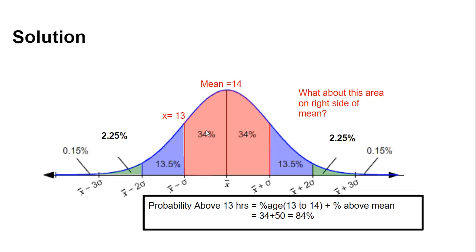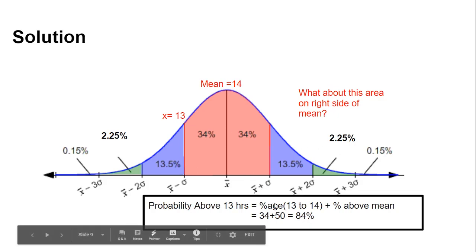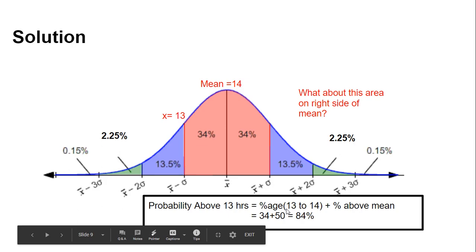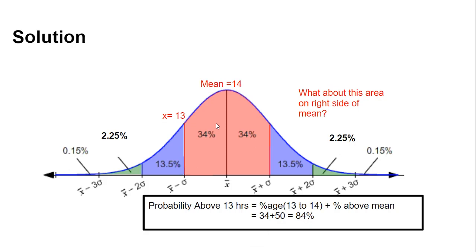It is just this 34 plus the 50% of the entire data. Taking the sum of these two values, 34 and 50%, the result is 84%. It means there is an 84% probability that a battery will last greater than 13 hours.